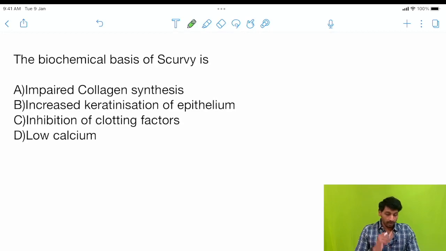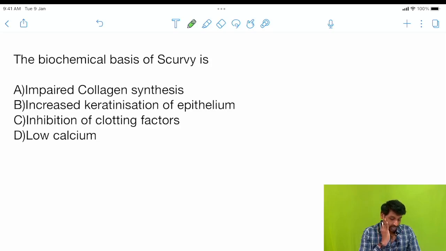The biochemical basis of scurvy, again this is vitamin C. So, what happens in scurvy? The options are impaired collagen synthesis, increased keratinization of epithelium, inhibition of clotting factors, and low calcium.